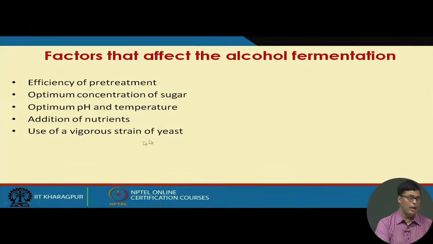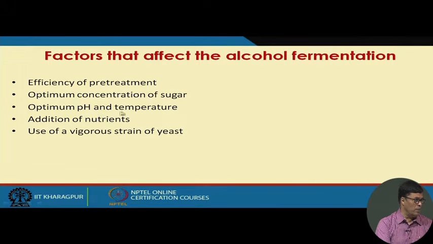Now, in this case, if we increase the ethanol concentration in the fermentation broth, we shall have to use more sugar. And if you use a higher sugar concentration, it causes some kind of osmotic pressure, and we shall have to develop some osmotolerant yeast culture, so that it can withstand the high sugar concentration. Also, it should withstand the high ethanol concentration. The osmotolerant and alcohol tolerant culture is very much required. So, the optimum concentration of sugar is very important.